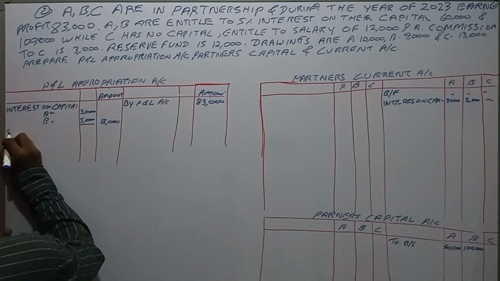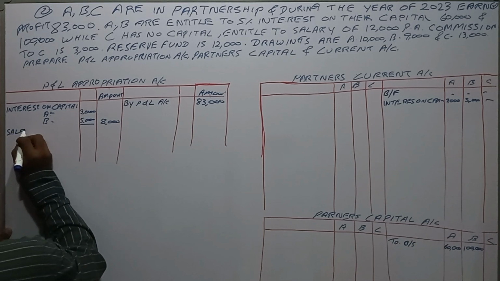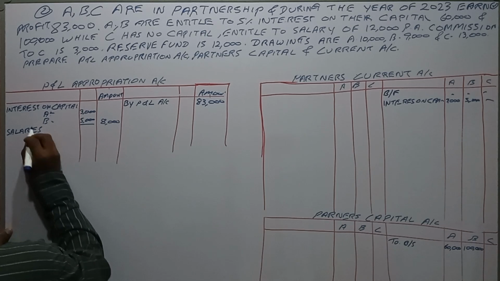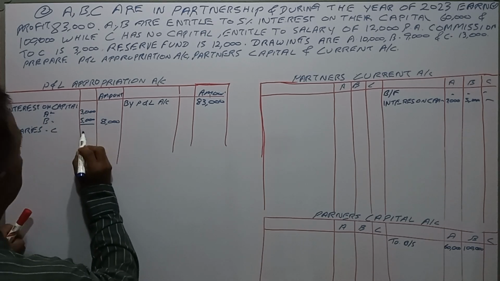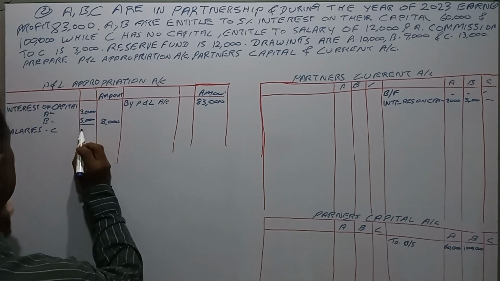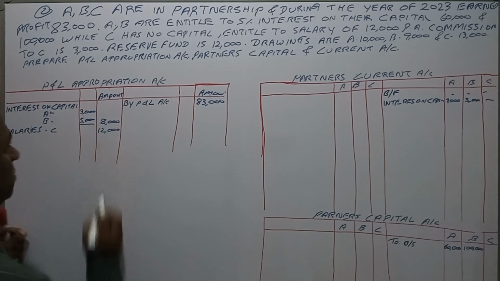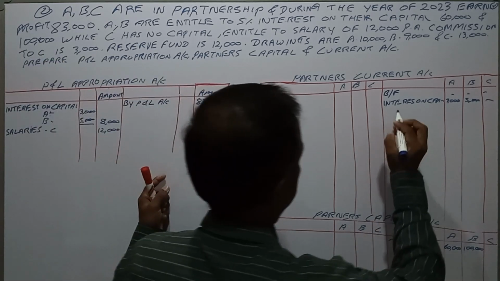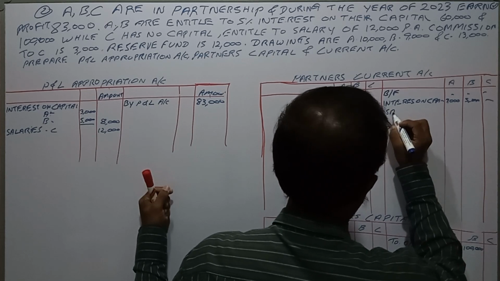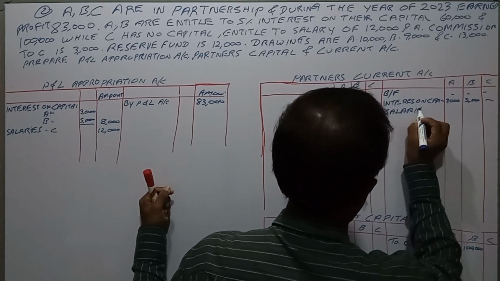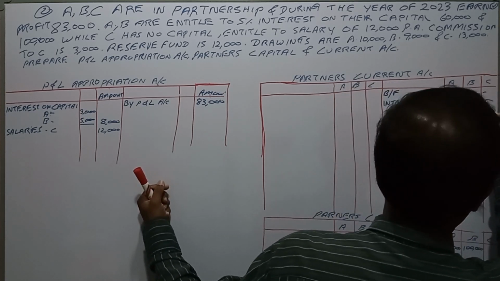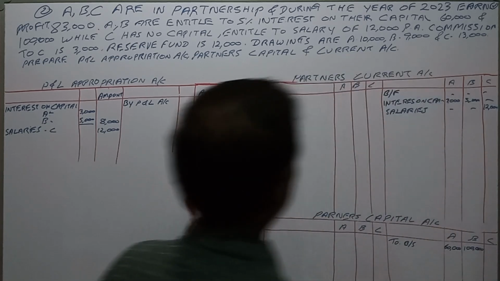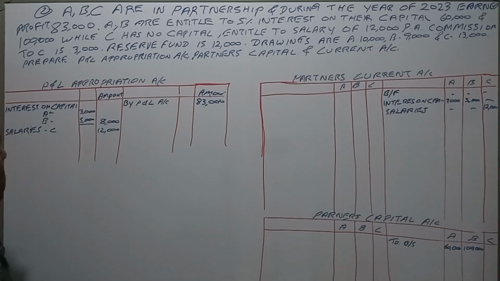Salaries to C, 12,000, goes to the current account also. And the commission to C is 3,000.